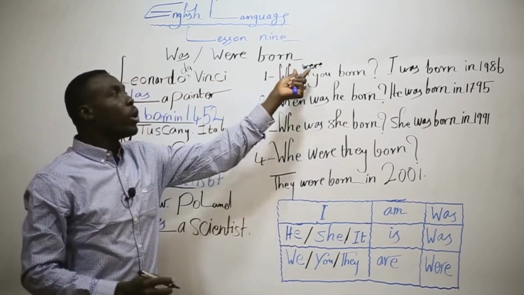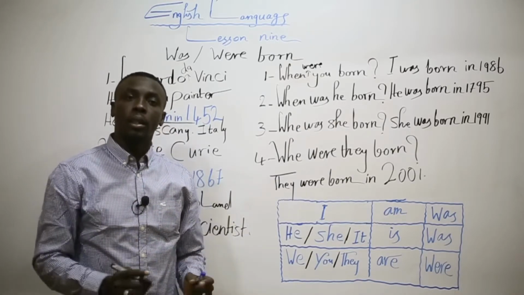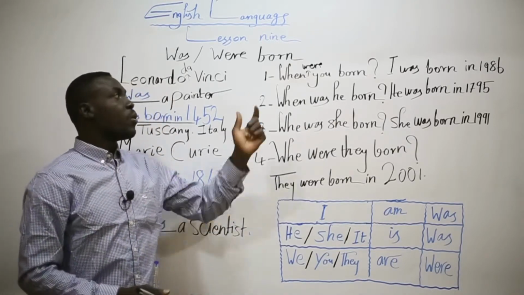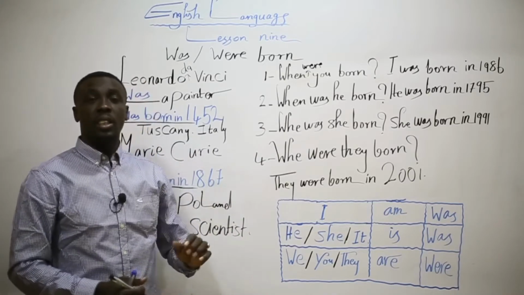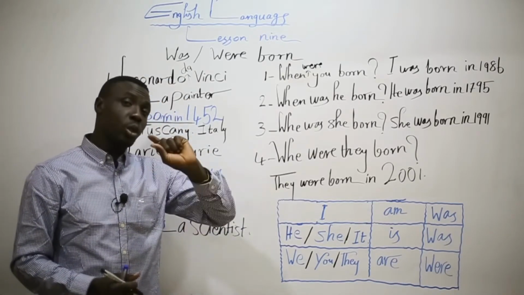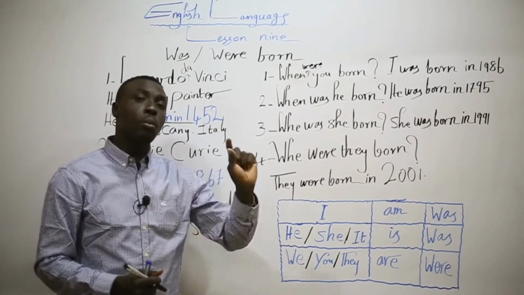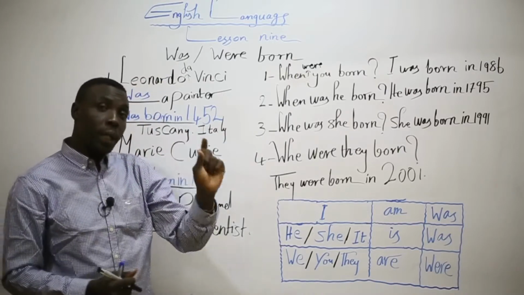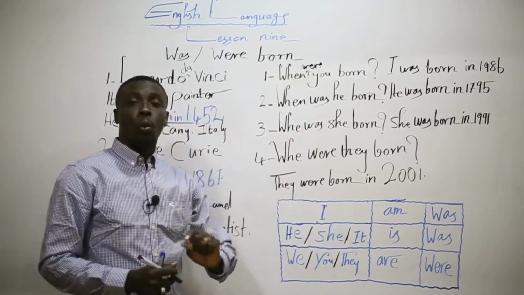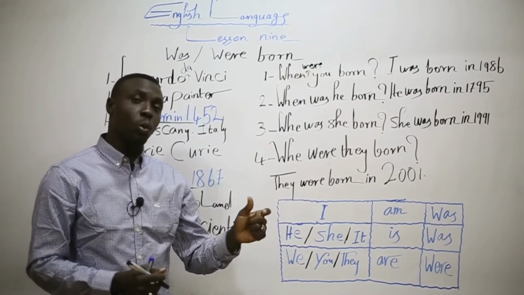This is the question if you want to ask using was born, were born, about when and where, when was the person born, or the place where he was born.